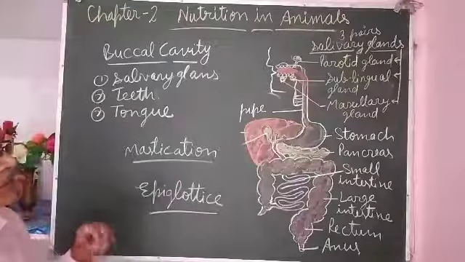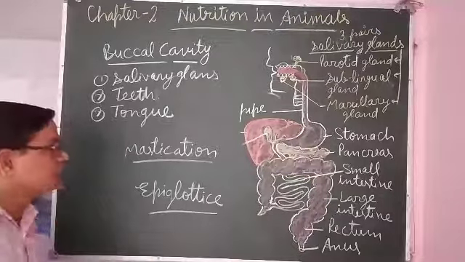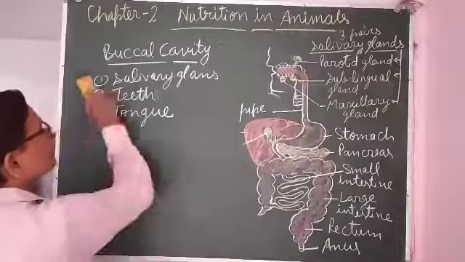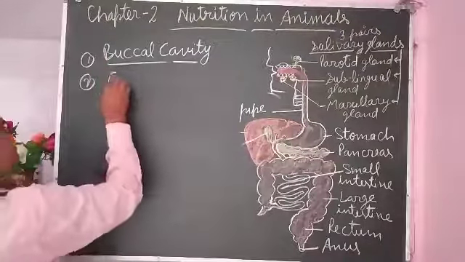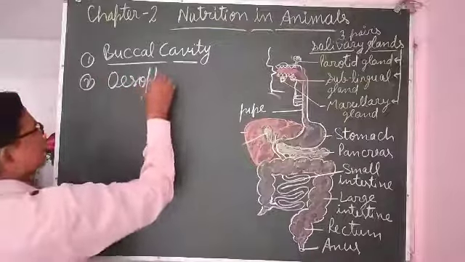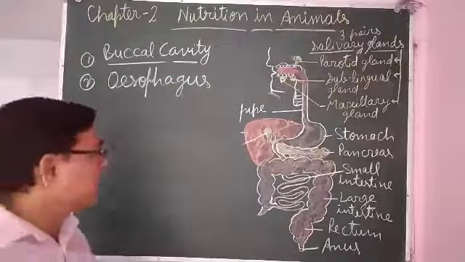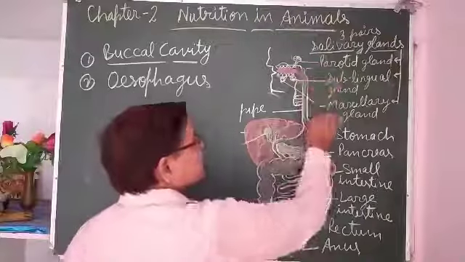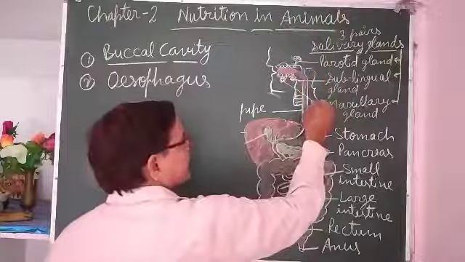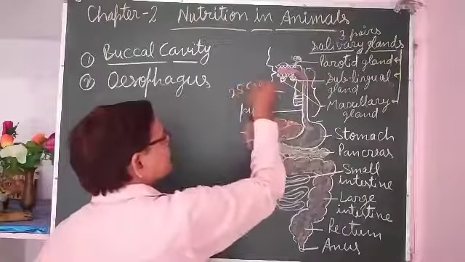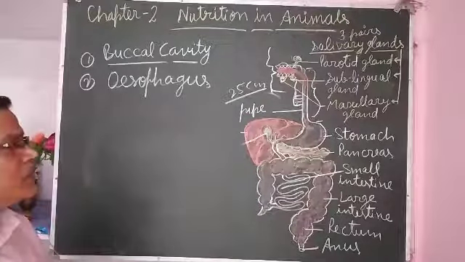The esophagus is an approximately 25 centimeter long tube. So the esophagus, from the buccal cavity to the stomach, is approximately 25 centimeter long tube that connects the buccal cavity to the stomach.